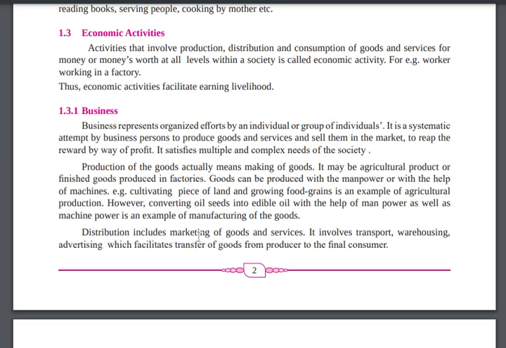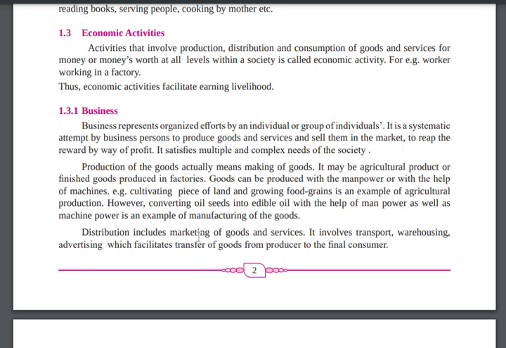Sometimes they are working in the hospital, but they also open their own clinic. So it is a business organized by an individual, and it is a systematic attempt by a business person like the doctor. But the doctor is doing a service, not selling goods, and he is earning a profit, and it satisfies the complex needs of the society.